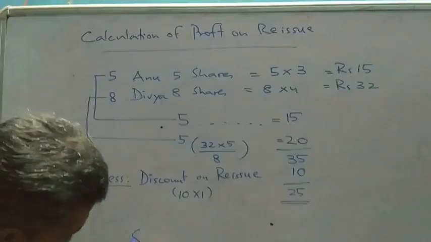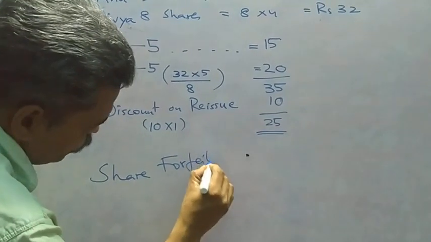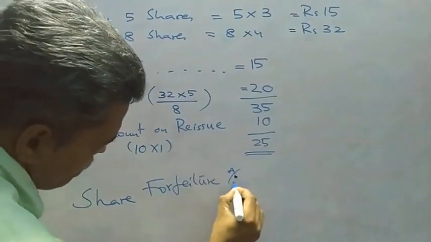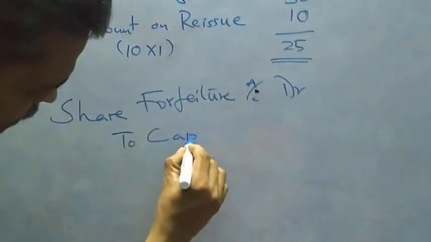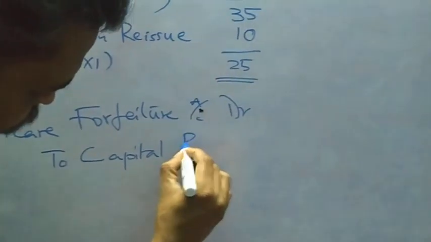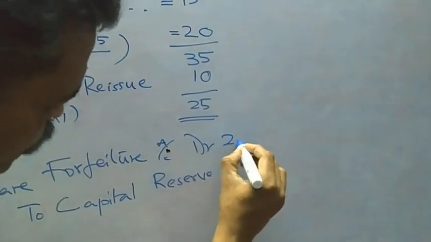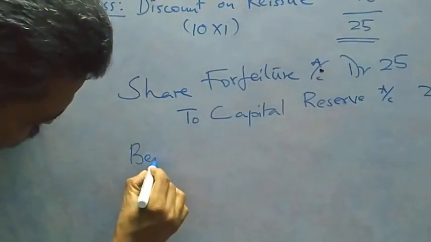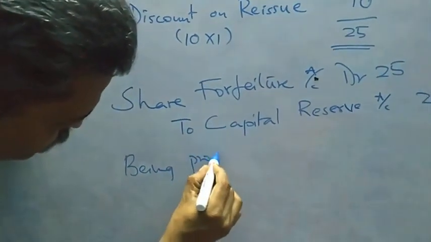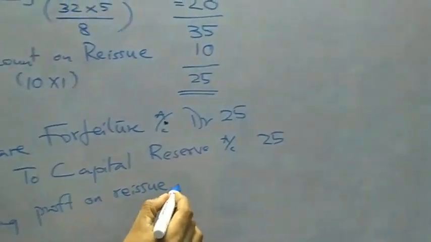And after that you make the entry: share forfeiture account debit to capital reserve account. Amount will be 25. Narration will be being profit on reissue transferred.